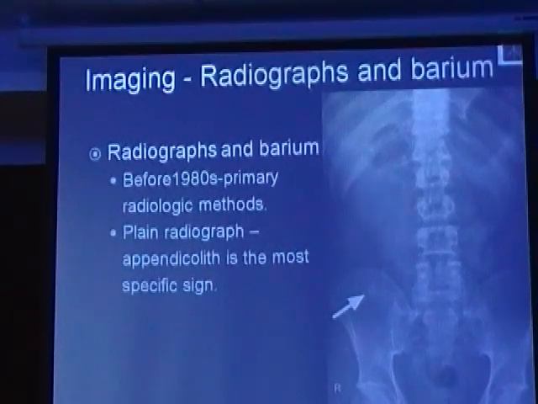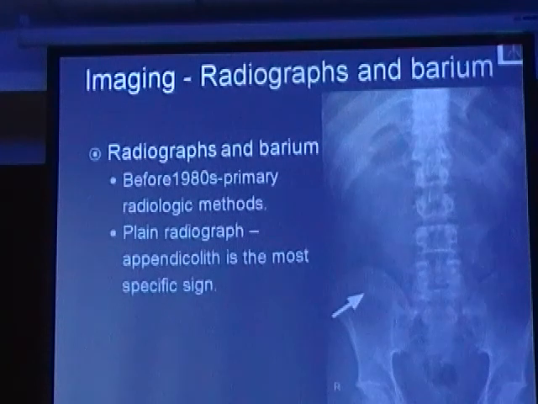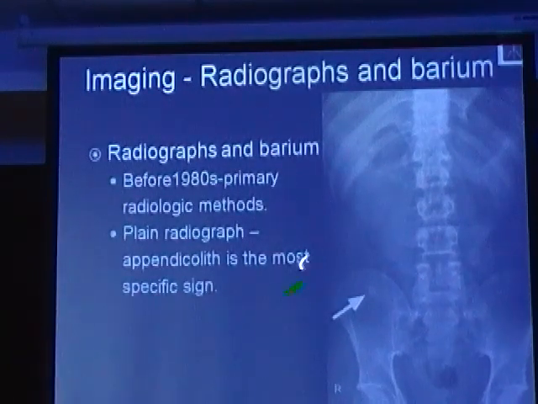Before the 1980s, radiographs were the primary imaging modality available for diagnosing patients with appendicitis. Now, in a patient with typical clinical features and physical examination signs of appendicitis, if an appendicolith is seen on radiograph, this is diagnostic of acute appendicitis, which is the most specific sign on a radiograph. The other signs which can be seen are a sentinel loop or a dilated bowel in the right iliac fossa, signs of small bowel obstruction, or obliteration of the psoas fat line or preperitoneal fat.